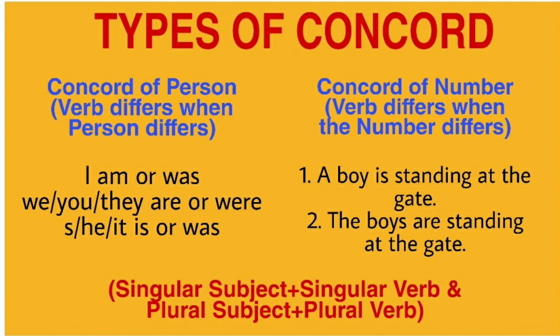And as you see, a boy is standing at the gate. The boys are standing at the gate. Here, the number differed, boy and boys, and the verb differed. It's called the concord of number. We have two types of concord. One is the concord of person, the other is the concord of number. Then what is agreement or the concord? It's the singular subject, singular verb, plural subject, plural verb.